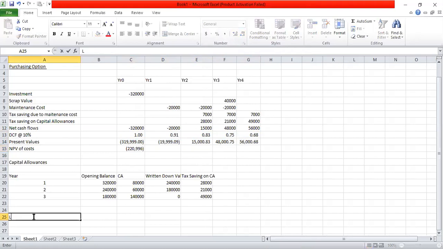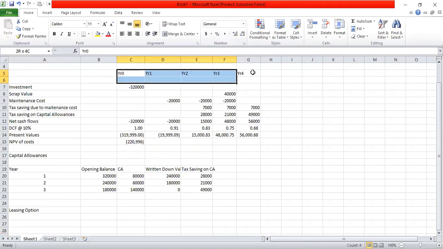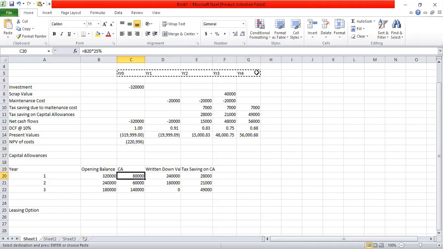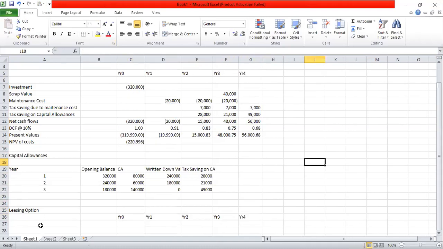Now we can go to the leasing option. In the leasing option also, we have the same number of years from year 0 to year 4 because of the tax payment 1 year later. So the leasing option would be straightforward. Annual lease payments at the beginning of each year.